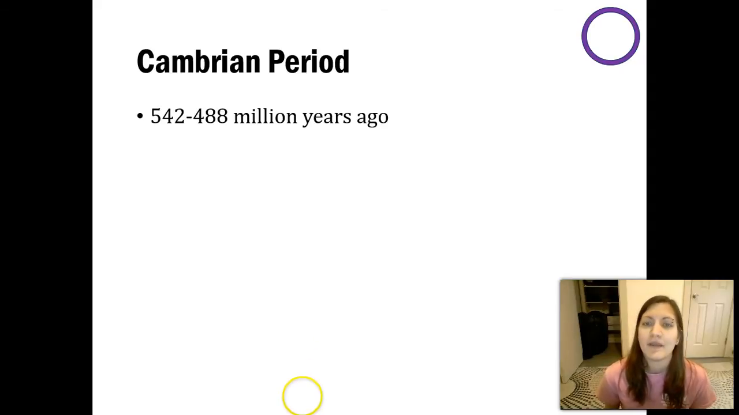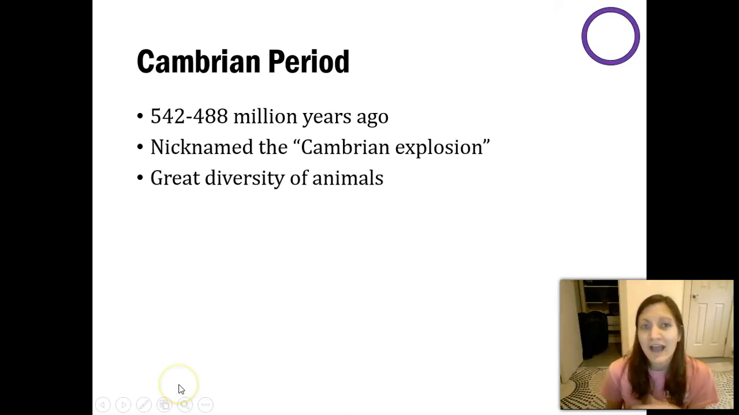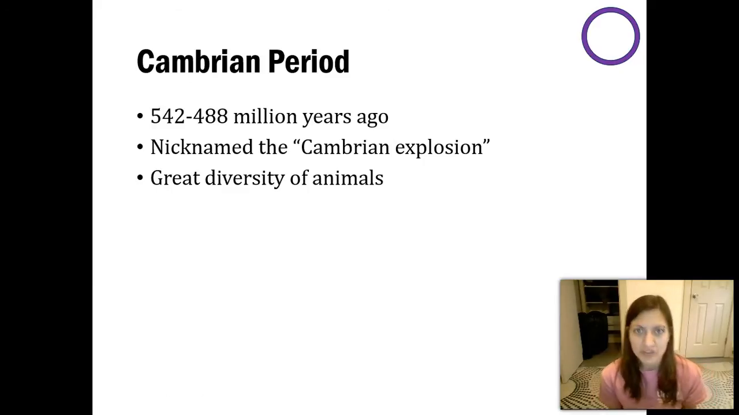Now following that period is probably a more famous one that you've probably heard of, the Cambrian period. This was about 540 to 490 million years ago. This time period has been nicknamed the Cambrian explosion. The reason it was named that is because scientists are finding tons and tons of fossils from this time period, and so they're suspecting that there were huge amounts of diversification of animals.